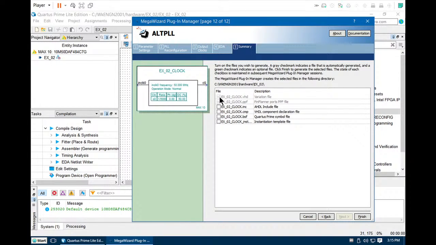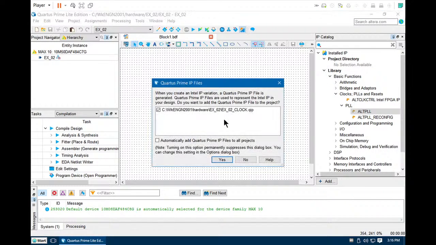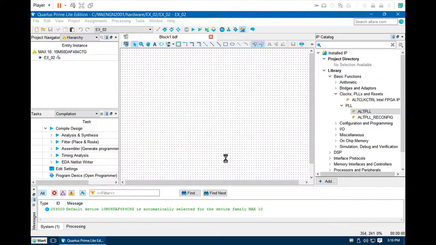The first two checkboxes are fixed, you cannot deselect them. You need to select the symbol file as well. So it's check, check, uncheck, uncheck, check, uncheck, finish. Check, check, yes.